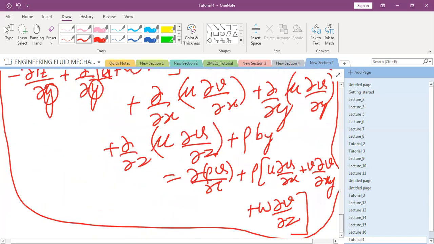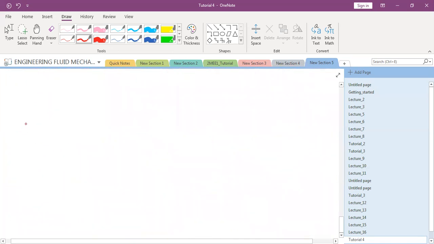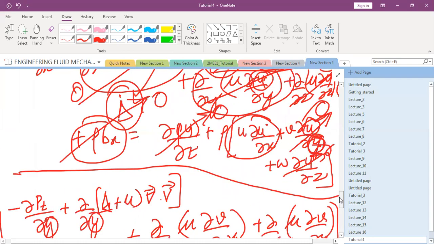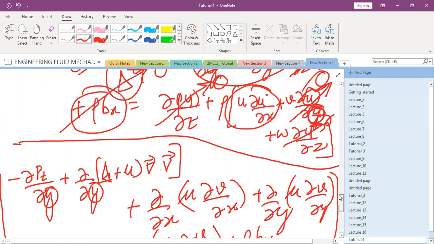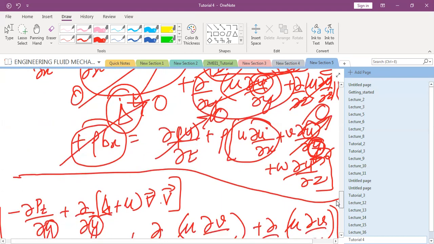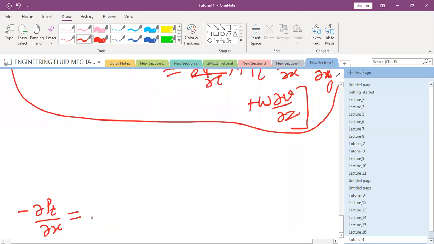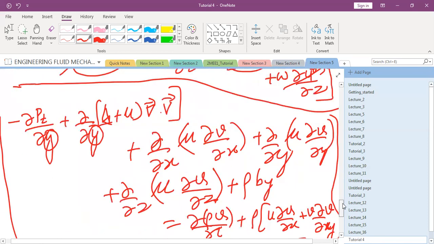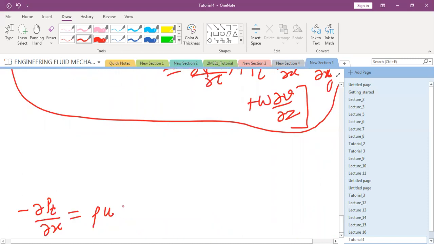So what is the final expression now? What should I write down? Minus ∂p_t/∂x is equal to rho u ∂u/∂x.